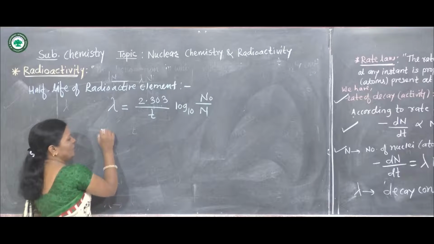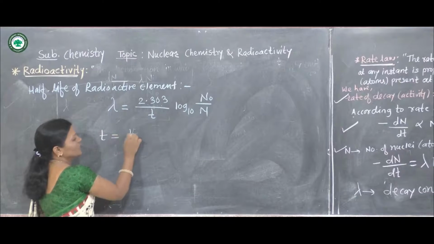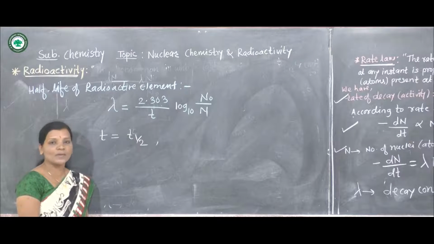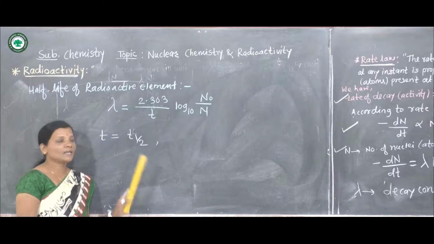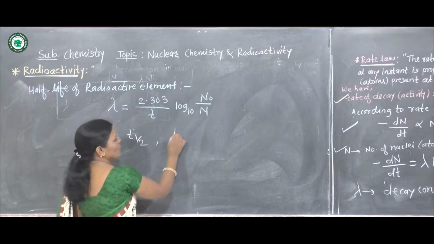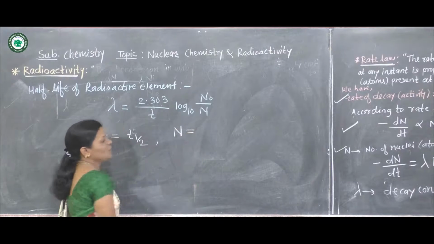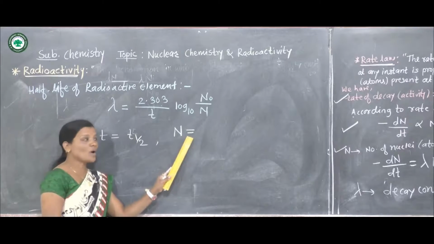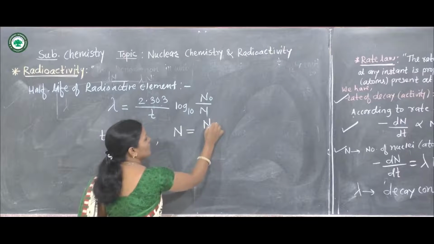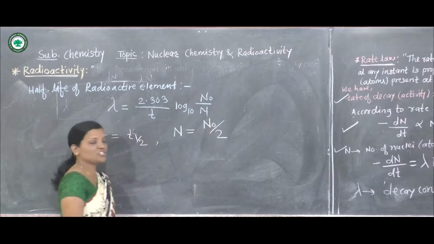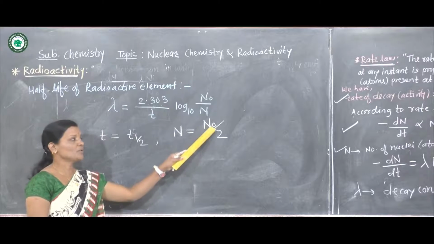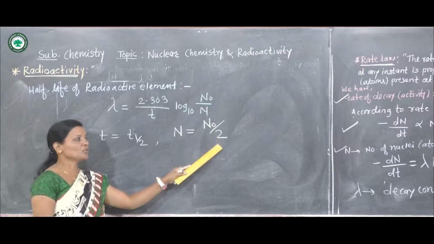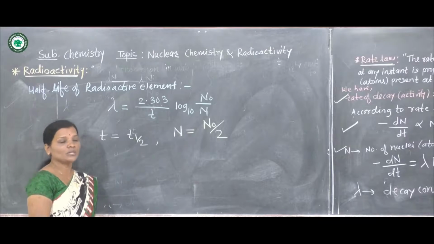Now when T is equal to T half, that is the half-life of the radioactive element, at that time whatever the value n is after time T, it is equal to half of the initial number of nuclei or atoms. So n is equal to n naught upon 2 at T is equal to T half.